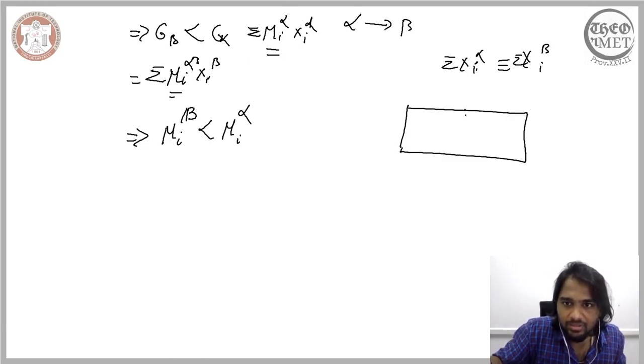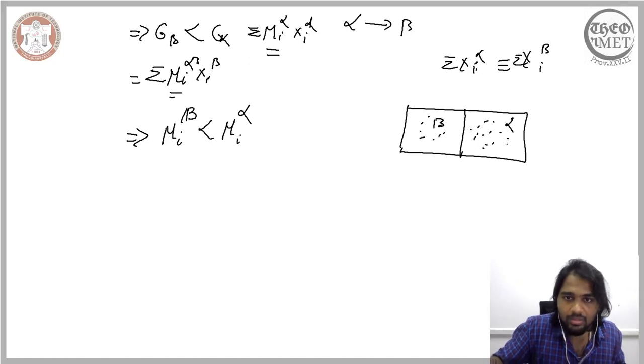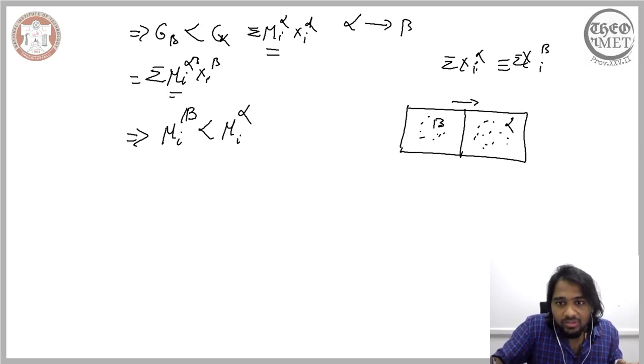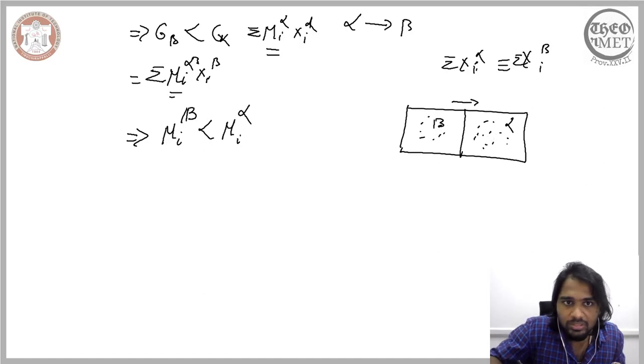You have beta here, you have alpha here, you have I in beta, you have also I in alpha. However, there is a change because of the difference in free energy. The beta is growing, the alpha is converting to beta, so therefore the beta is growing. For the beta to grow, this alpha should decrease, and this means the component that is here should move to beta, only then the beta will grow.